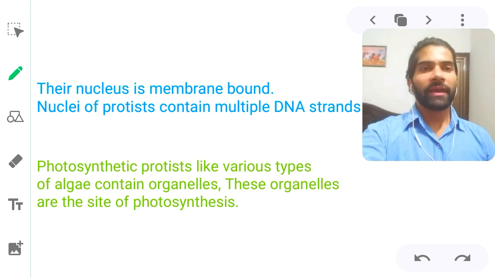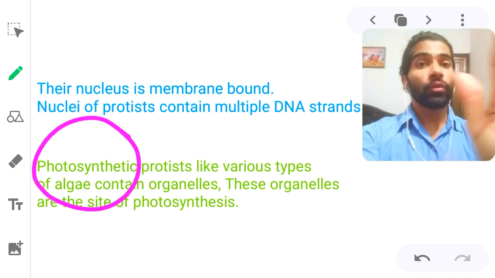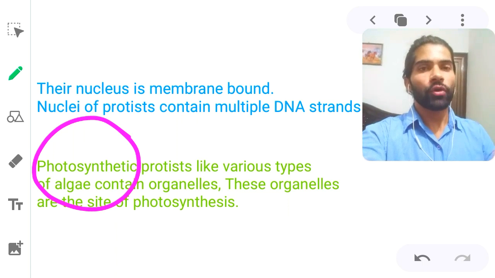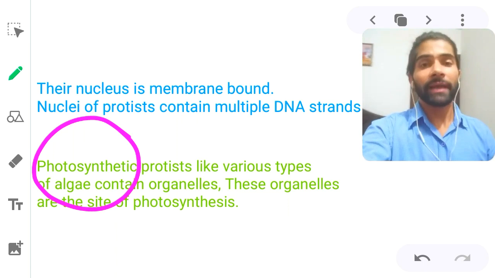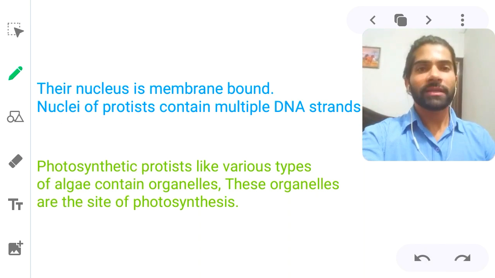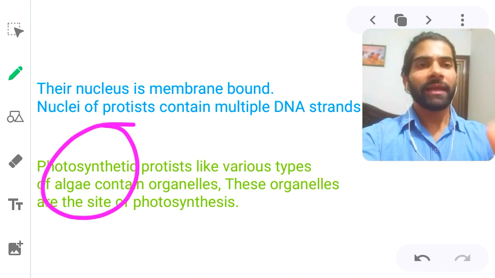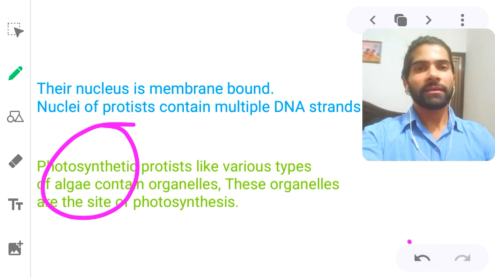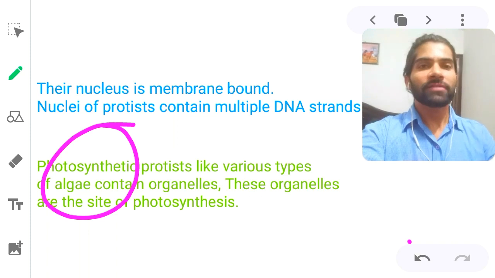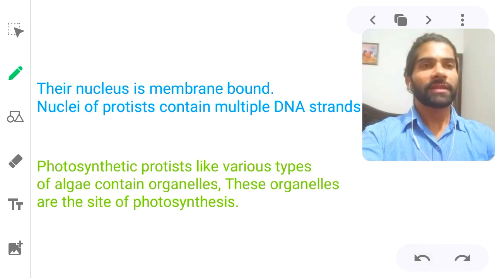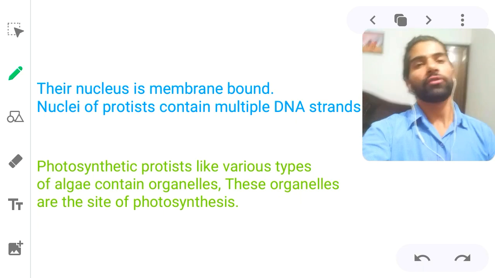Photosynthetic protists, you know very well what you mean by photosynthetic, the plants or organisms which can make their food on their own in the presence of sunlight and chlorophyll and so on, so they are also photosynthetic. So जो कि एल्गा आते हैं, डाइटम्स आते हैं, अभी आप देखने वाले यूग्लीना आता है, तो ये उनके पास they contain the chlorophyll, chloroplast, that's why they can perform photosynthesis. सो यहाँ पर प्रोटिस्ट फोटोसिंथेसिस भी आपको देखने को मिलेंगे, फोटोसिंथेटिक वाले.